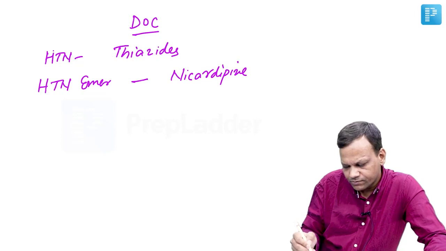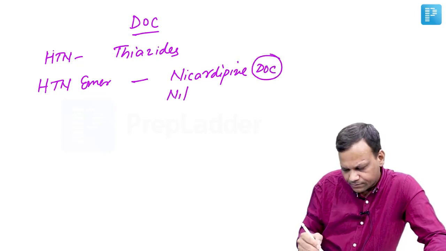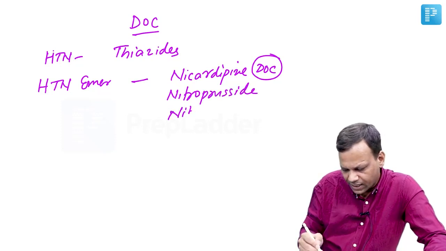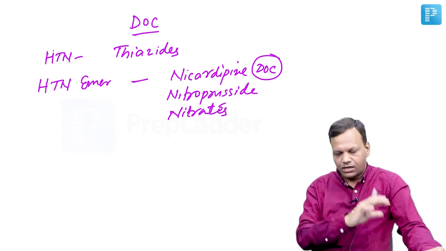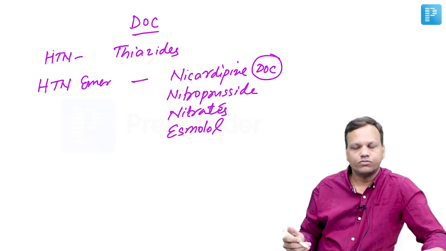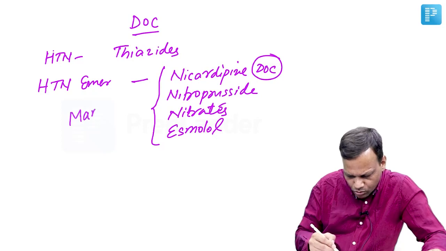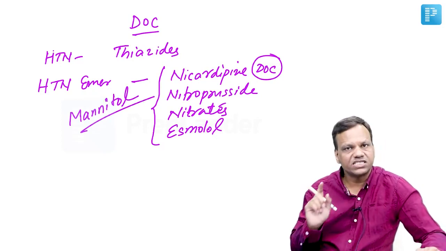The other drugs we can use are sodium nitroprusside, and nitrates also. The other drugs we can use in hypertensive emergencies are fast-acting beta blockers like esmolol. But very important to remember, in hypertensive emergencies, mannitol has no role at all. Mannitol is for cerebral edema. It is not for hypertensive emergency.